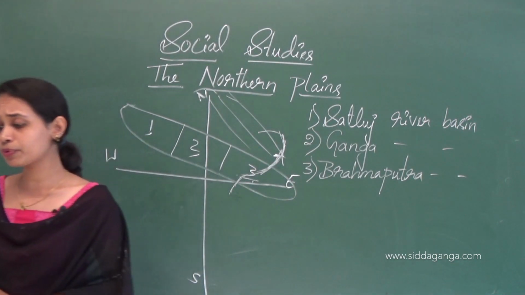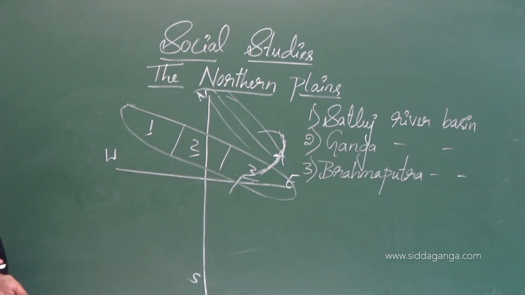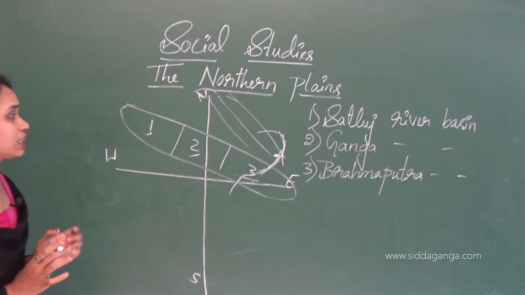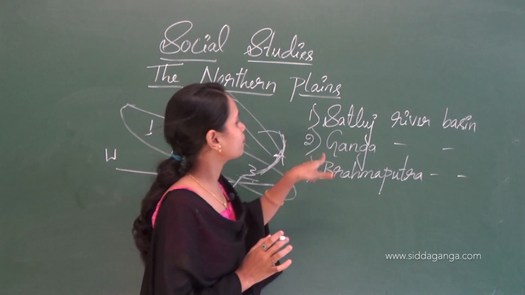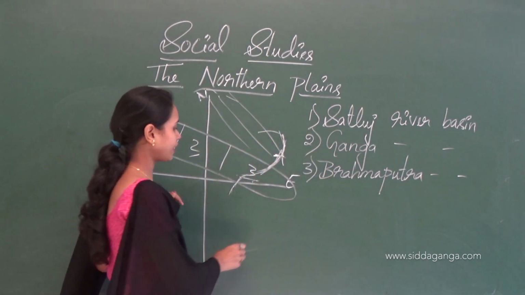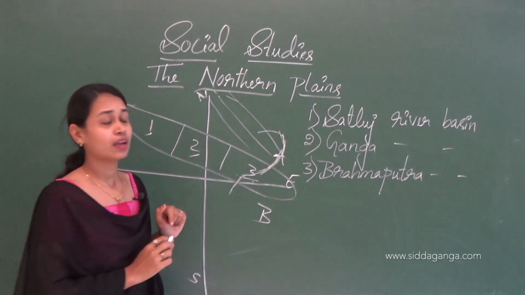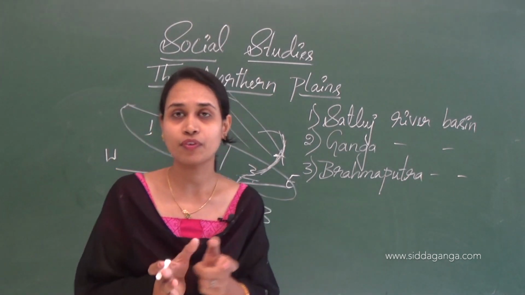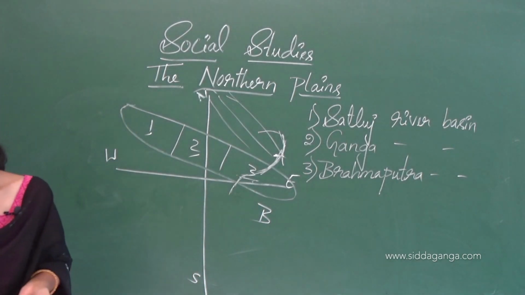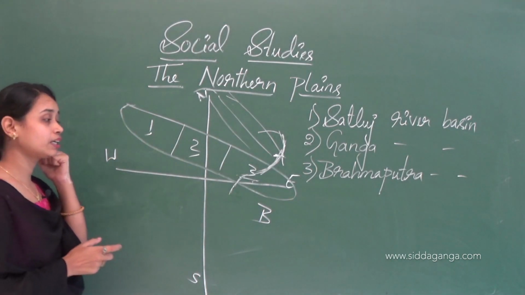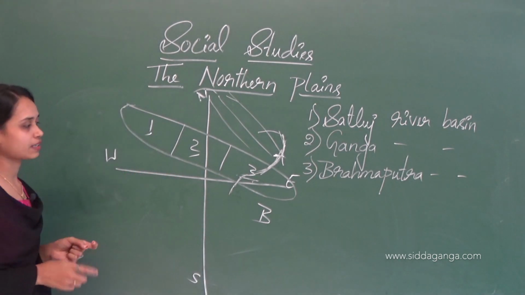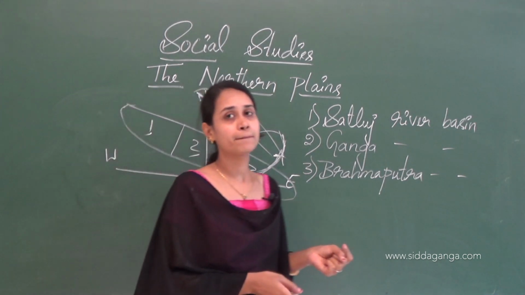The Ganga and Brahmaputra, before falling into the Bay of Bengal, form the largest delta in the world. It is called the Sundarbans.